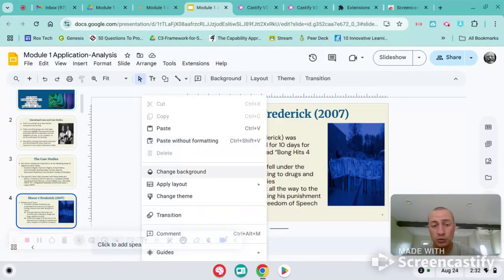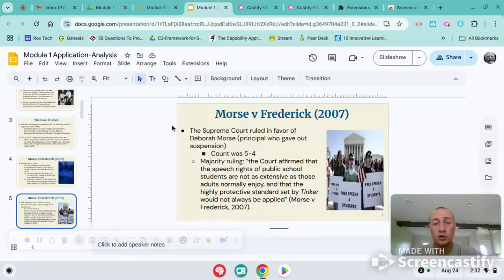It went all the way to the Supreme Court, where the Supreme Court actually ruled in favor of Deborah Morse, who was the principal, and said, yes, students have freedom of speech, but while they're in school, there are some stipulations. And this is due to the fact that it was drug-related, not just general political speech, but specifically drugs and drug paraphernalia and drug relations. So there is a time and place for freedom of speech.